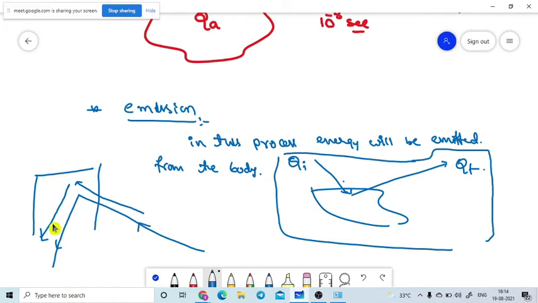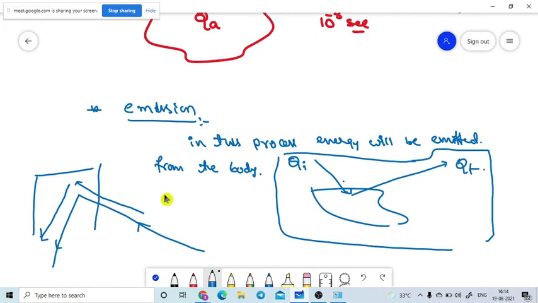Yes sir. Please don't confuse here. Emission and reflection are completely different. In reflection, energy will not enter the system; it won't be absorbed by the system, substance or matter. But in emission, energy is absorbed initially.